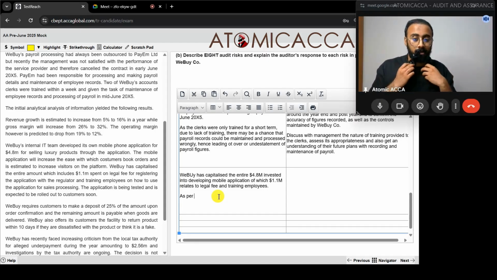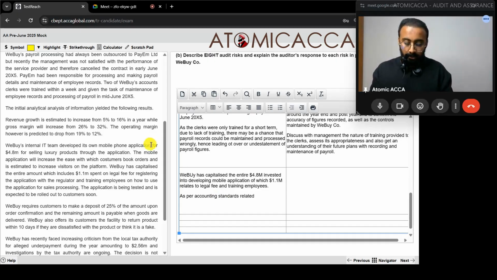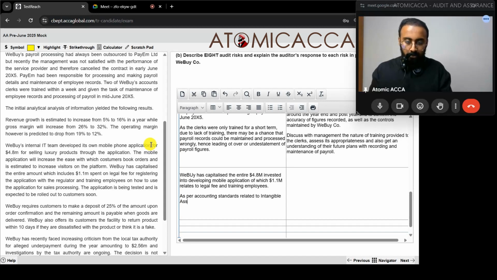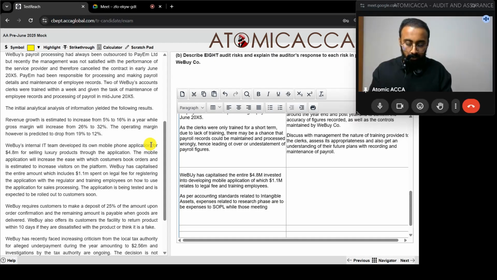But if in case you don't know the accounting standard, just like how I messed it up, just say as per accounting standards related to intangible assets, expenses related to research phase are to be expensed to SOPL, while those meeting capitalization criteria must only be capitalized to SOFP.